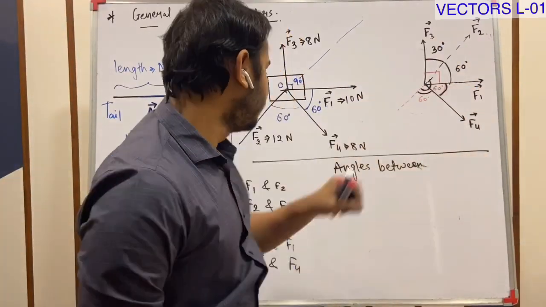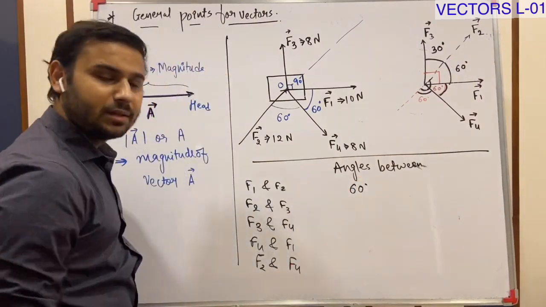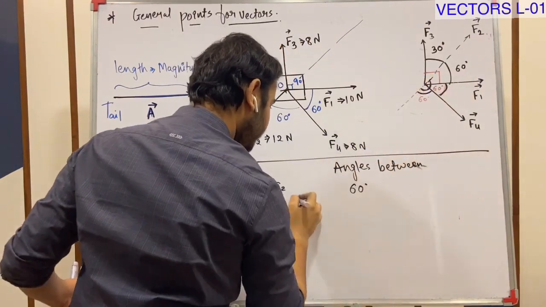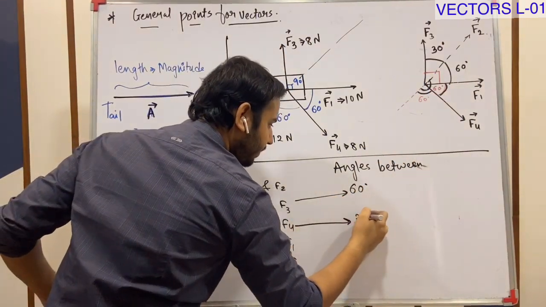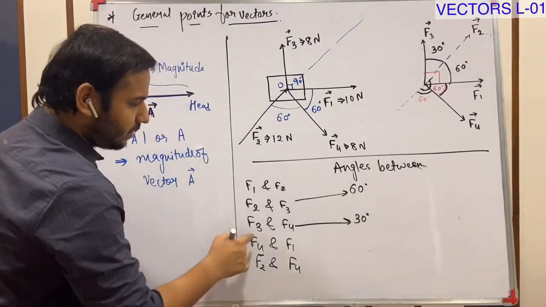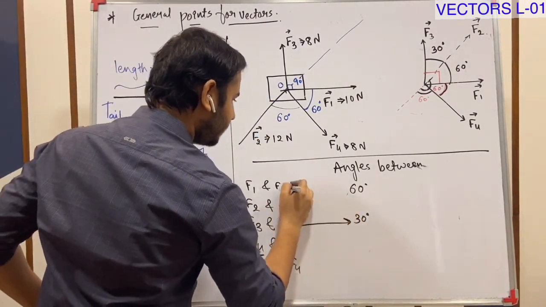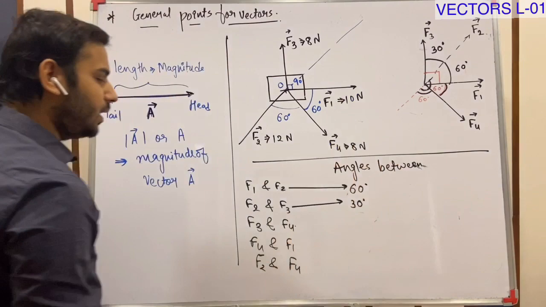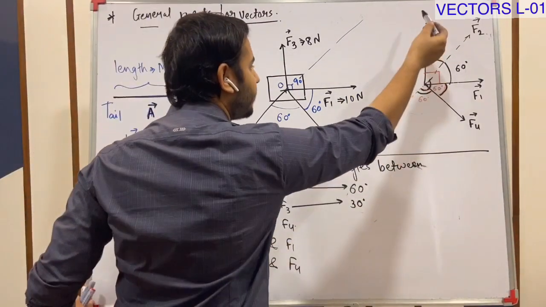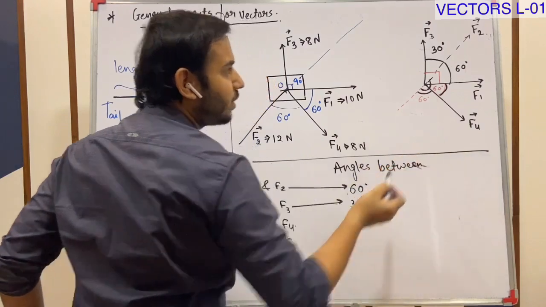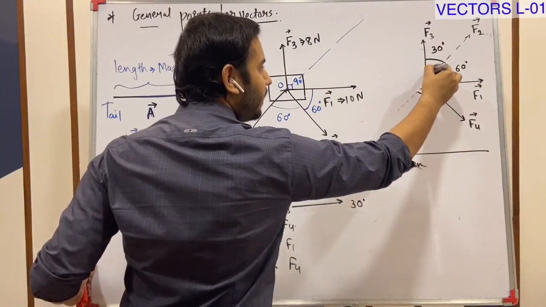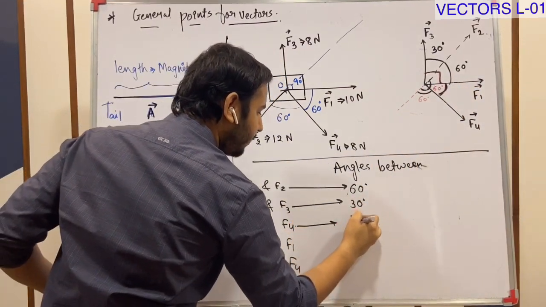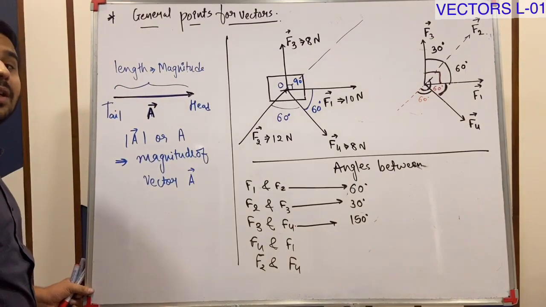F1, F2, 60 degrees. The angle between F2 and F3. Where is F2? F2, F3. The angle is 30. Oh, sorry, 60 between F1 and F2, 30 between F2 and F3. Now F3 and F4. Where is F3? This is F3. This is F4. What should be the angle? This much is 90. This much is 60. 90 plus 60, 150. Okay, angles between tail to tail.